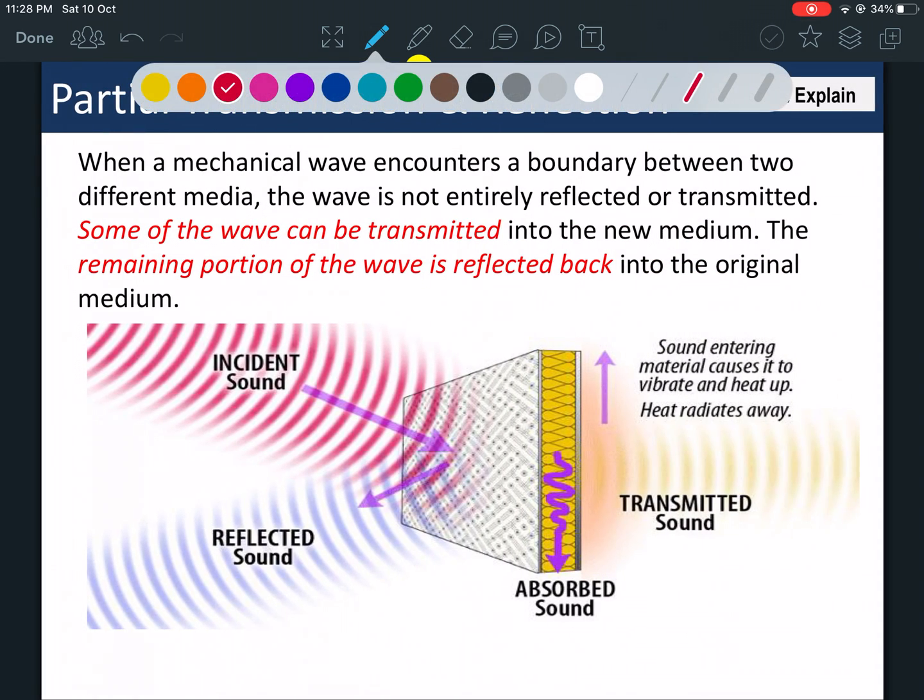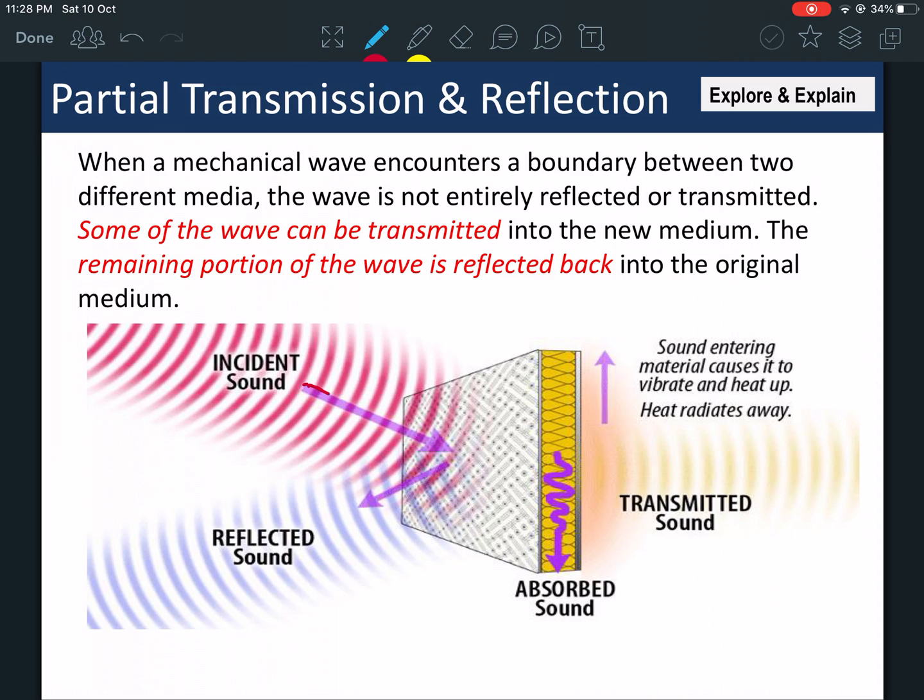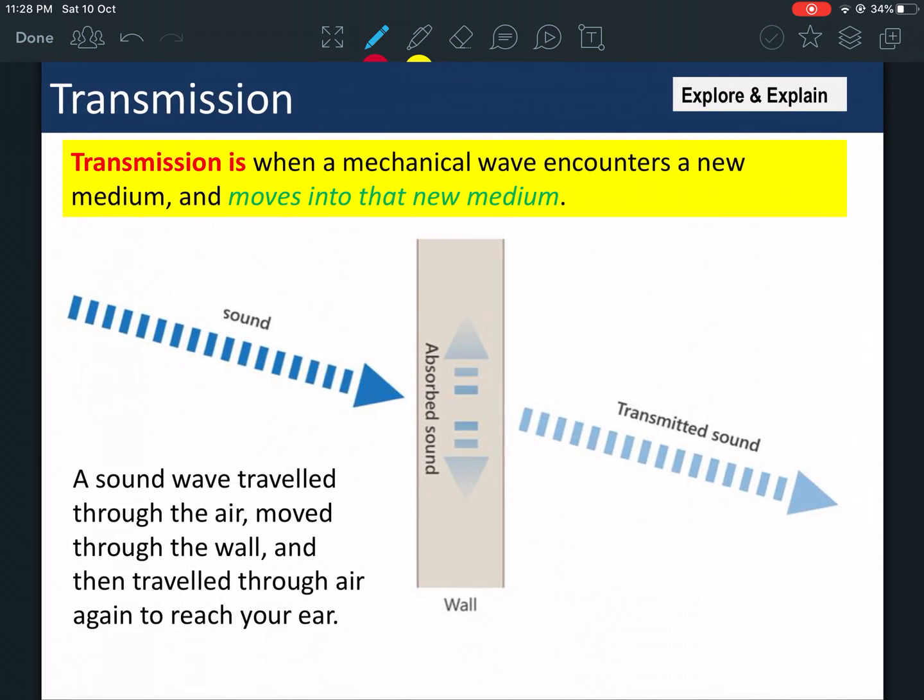Okay, a sound wave can hit an object, and then part of it, like this wall, can be absorbed by the wall. So that's absorption.